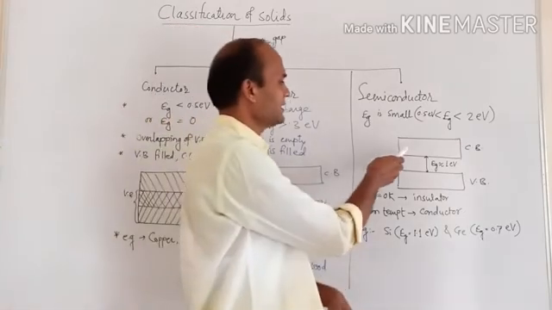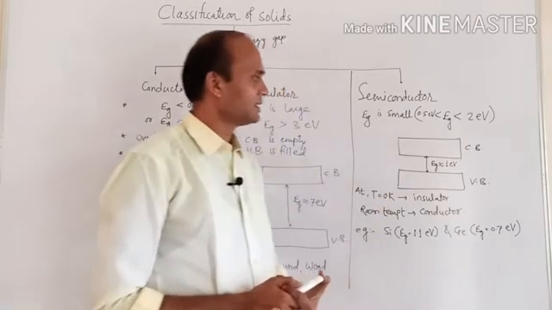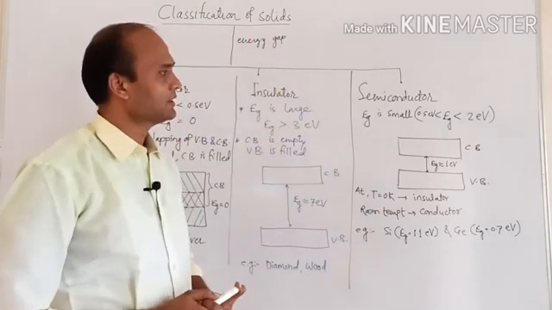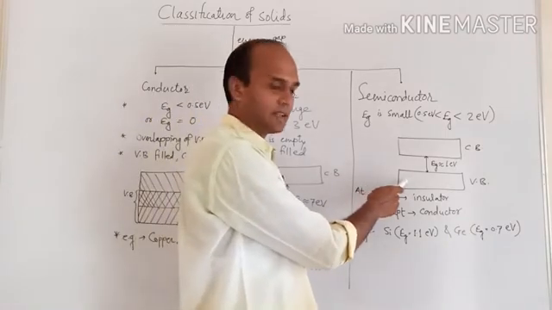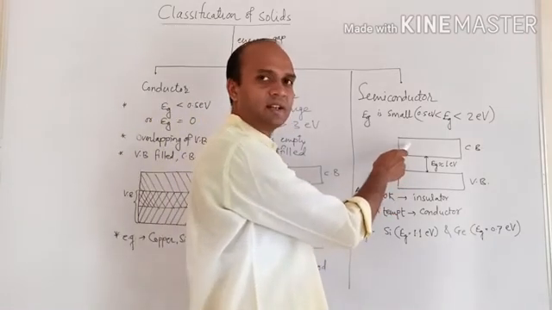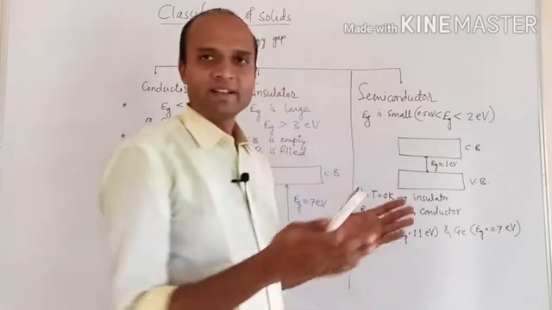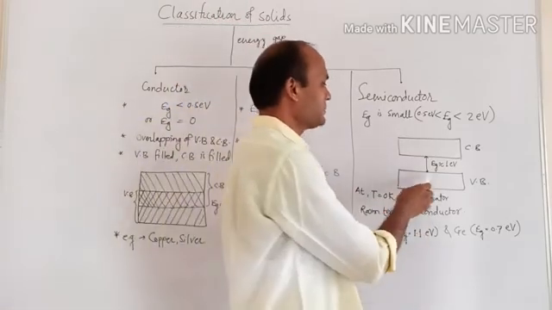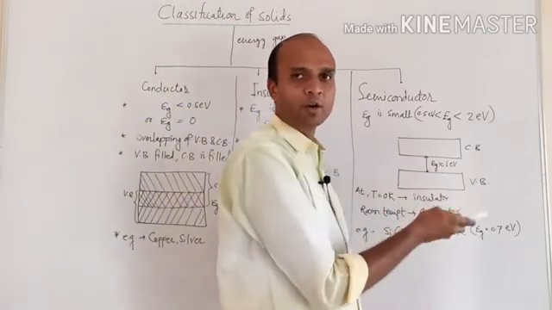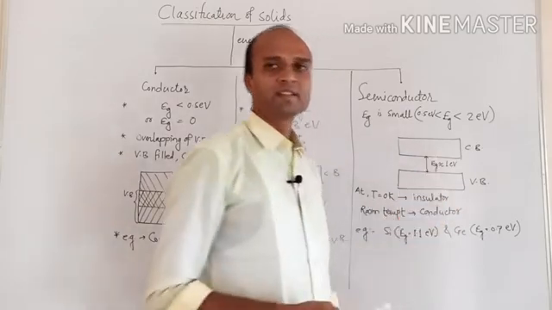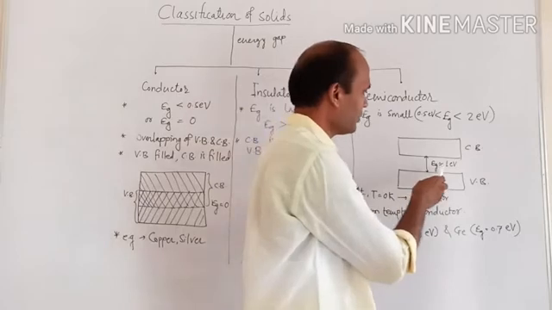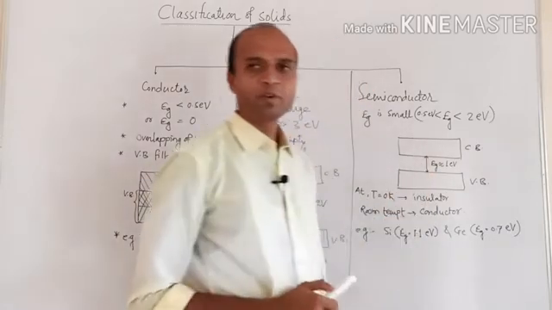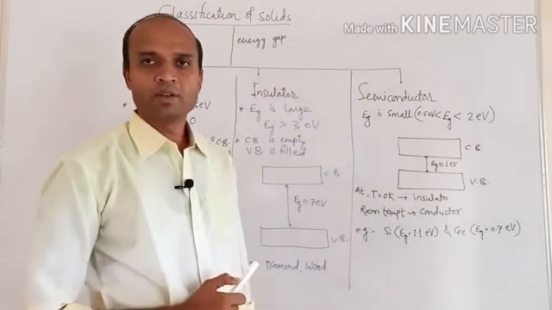So the energy diagram, or band diagram, for the semiconductors is as shown in the figure. Here the lower band is again the valence band, the upper band is the conduction band. Now they are separated. In this case the valence band is filled either completely or partially, while the conduction band is completely empty, and the energy gap is very small. Here I have shown it is approximately 1 electron volt.